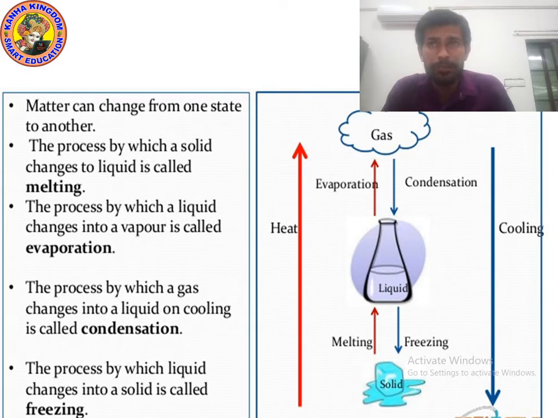What is evaporation? Evaporation is also known as vaporization. The process by which a liquid changes into a vapor is called evaporation. Okay. Next is condensation. What is condensation? The process by which a gas changes into a liquid on cooling is known as condensation. Please check out the spelling of condensation: C-O-N-D-E-N-S-A-T-I-O-N. Next is freezing. Freezing is also known as solidification.